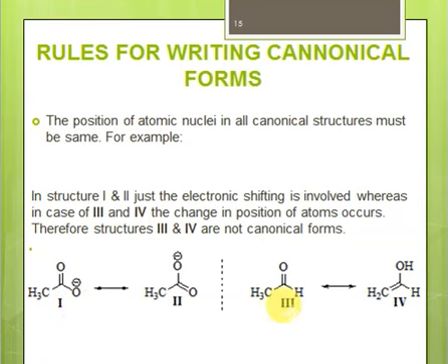But in the other example, structure 3 and structure 4, you can easily see the shift in position of an atom. So here we have 3 hydrogens, and here we have 2 hydrogens, and 1 hydrogen has shifted onto oxygen. So there is a change in position of atoms. Whenever there is a change in position of atoms, this is not resonance, and these are not canonical forms, right? So those are not valid canonical forms. Also, another important thing for you to know is that whenever we are representing resonance, we always make use of this arrow, right? This arrow shows that the 2 structures at the ends of this arrow are imaginary, they are not real. So whenever you are representing resonance, you have to ensure that you use this arrow.